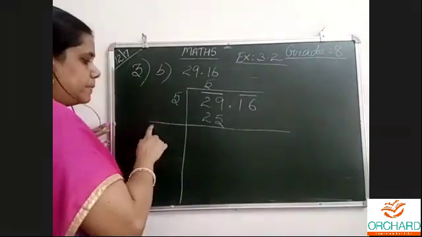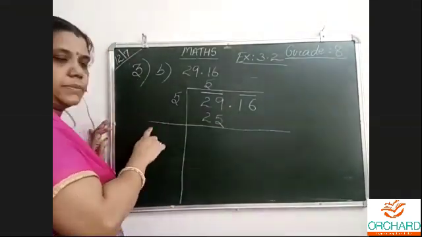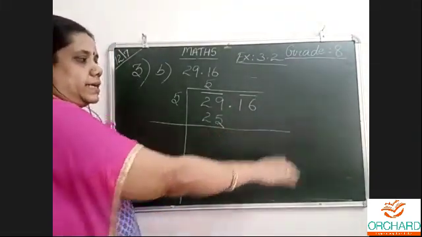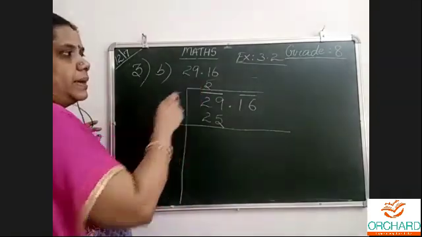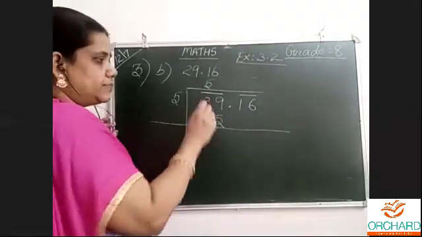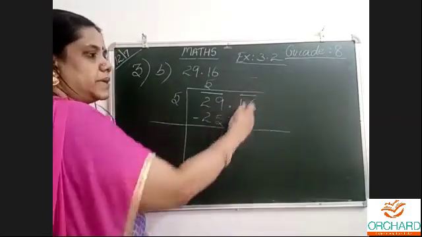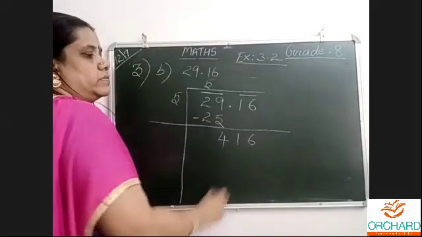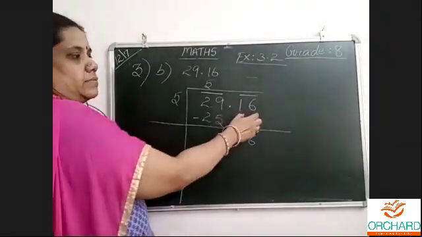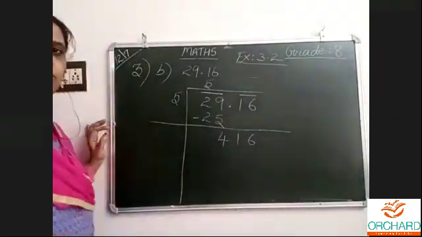Subtraction. While doing subtraction, I make this line long, because I want to double up and write in the next step. After subtraction, 4. Bring the 1 6 down, as a pair.